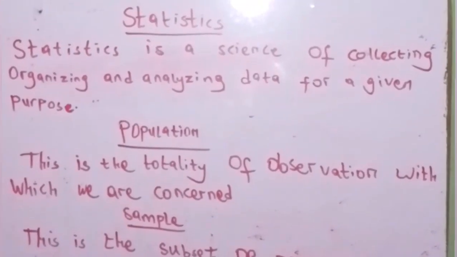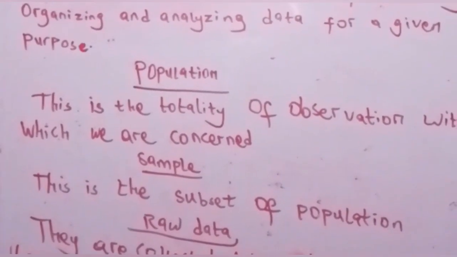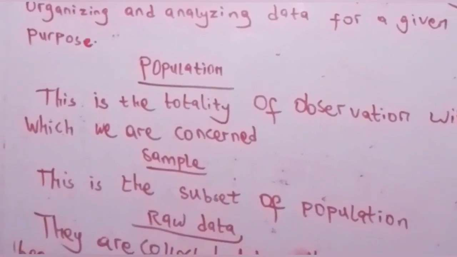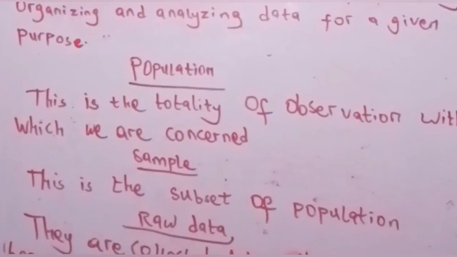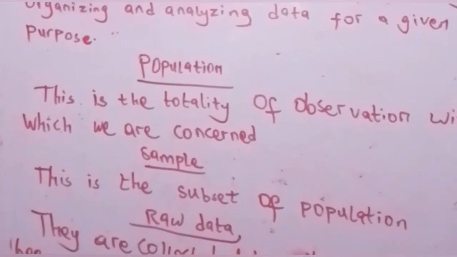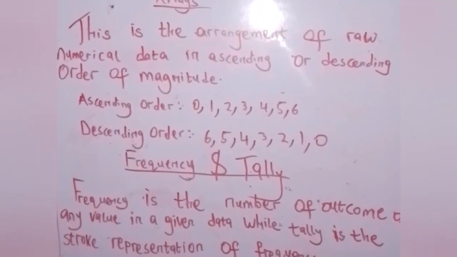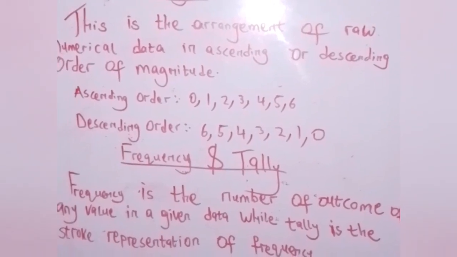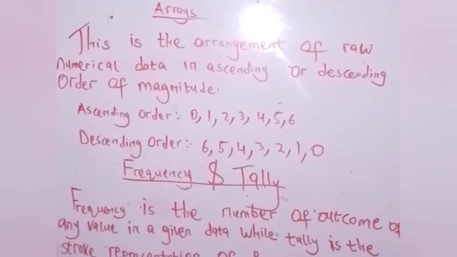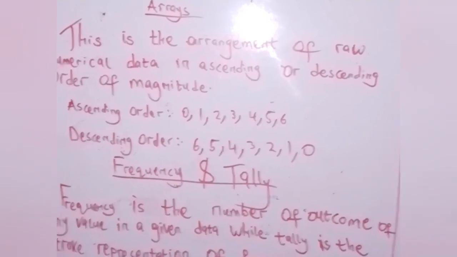That's sample. When we are talking about raw data, raw data are collected data which have not been organized numerically. That is, they have not been arranged, whether ascending or descending. The next one we'll be talking about is arrays. This is an array of numbers: the arrangement of raw numerical data in ascending or descending order of magnitude.